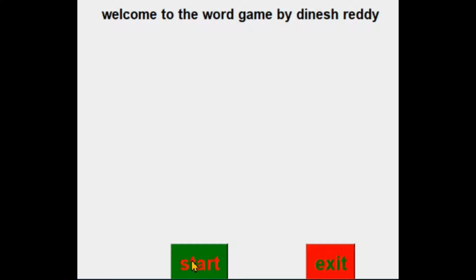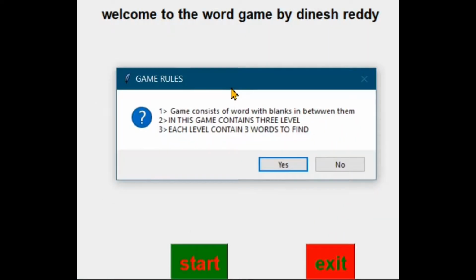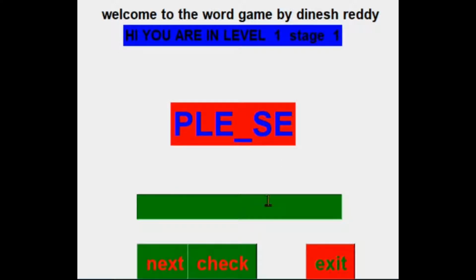Now first we will start by pressing start, and here you can see the game rules. The first rule is that the game consists of words with blanks in between them, and the game contains 3 levels. Each level contains 3 words to find. If you accept these rules, we will press yes. Otherwise, we will press no, and then the window will be closed. First, we will press yes.